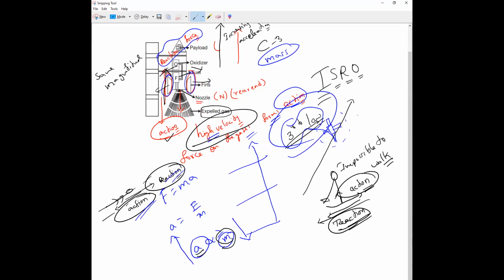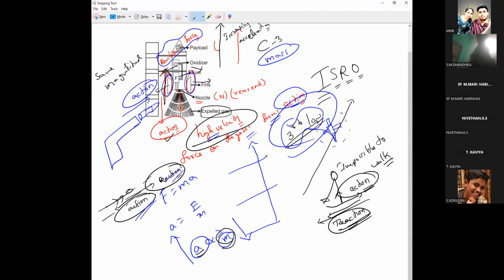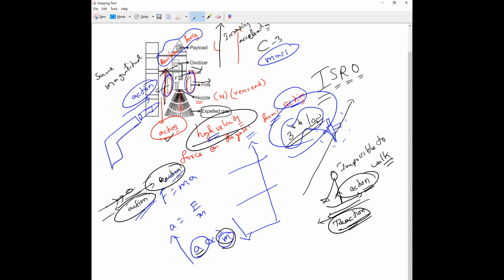With Newton's third law we can form many examples. For example, a bullet is fired from a gun. The force exerted by the gun on the bullet, we call it the action. Then the bullet also exerts a force on the gun. That is what we call the reaction. Like that, everywhere, every point will have action and reaction.